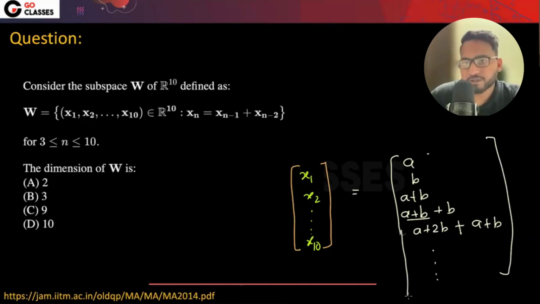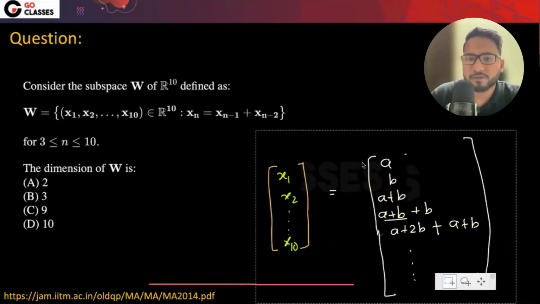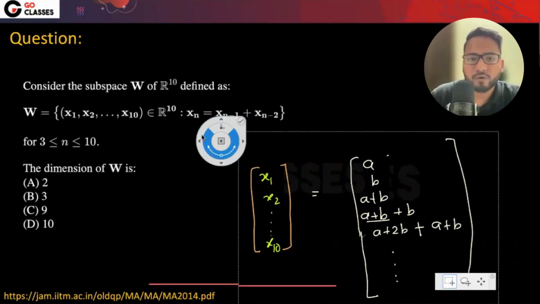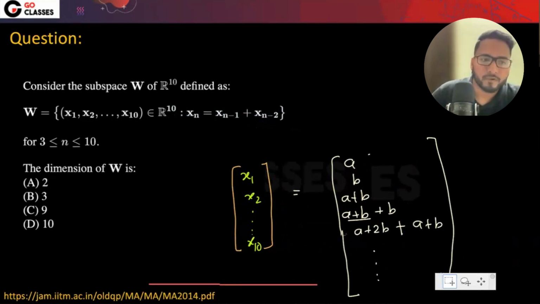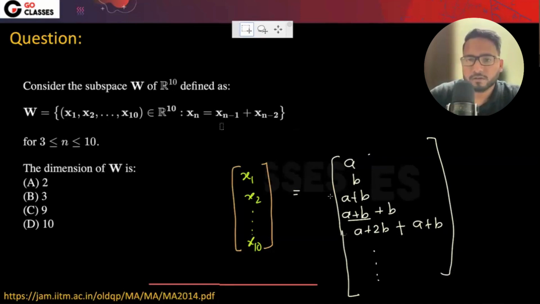Now, if you try to solve this and decompose it, how many linearly independent vectors will be there in the decomposition? It will be two. Let me write the decomposition itself.